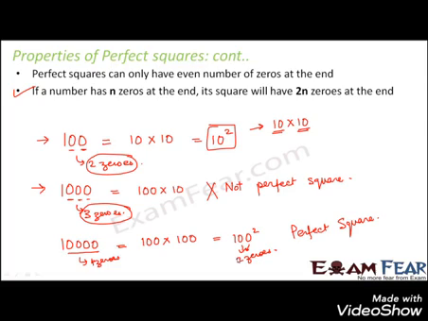So for any number, look at the number of zeros; if it is even, that is a perfect square. Also, if you have to find the square of a certain number ending with zeros, whatever the number of zeros, you just multiply it by 2, and that many zeros would be there in its square.